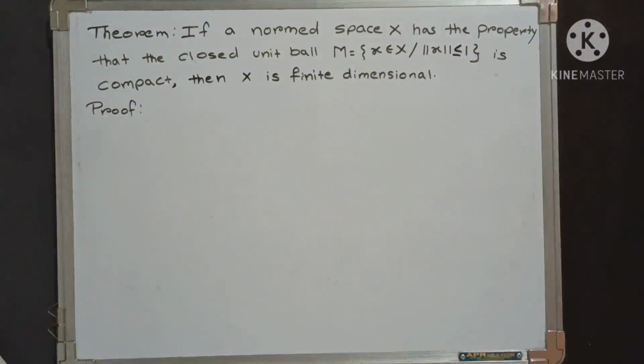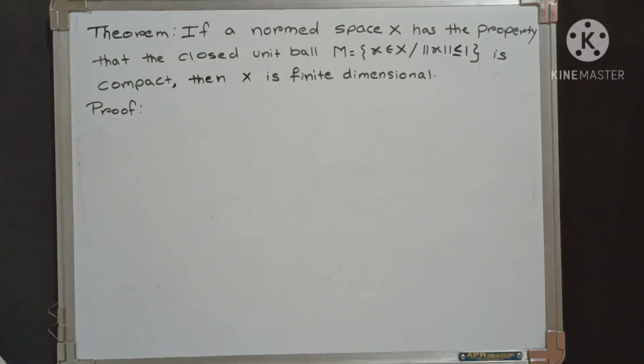Now in this lecture we see the theorem. If a norm space X has the property that the closed unit ball M, the set of all x belongs to X such that norm of x is less than or equal to 1, is compact, then X is finite dimensional.